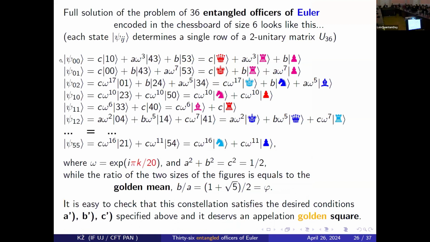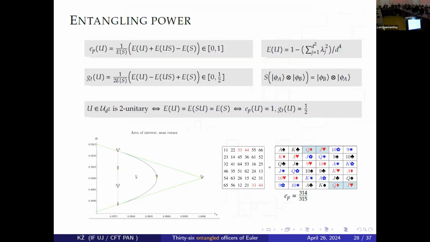So this is the first state, which in the standard notation looks like this, and in the chess notation looks like this, a superposition of 2 or 3 chess figures, where A, B, C are constants, which we know are very simple, and omega is just the root of identity of size 20. Okay, so not going into details now, here's another version of the same pattern.